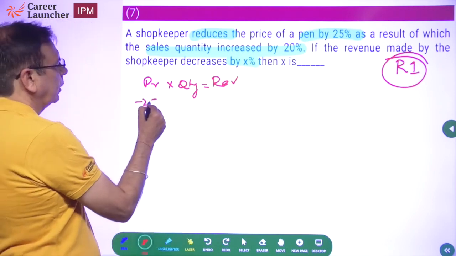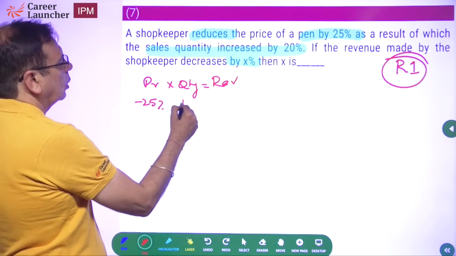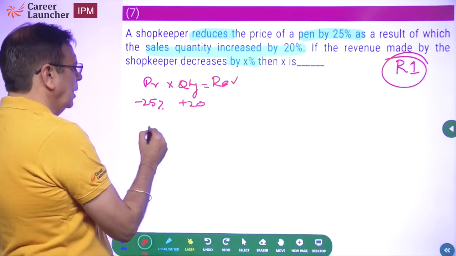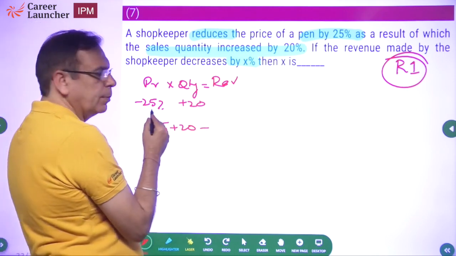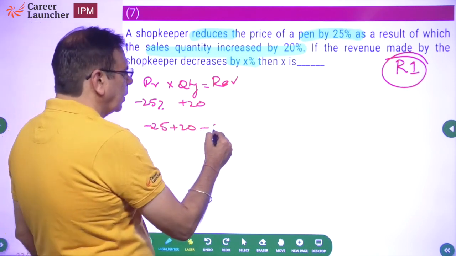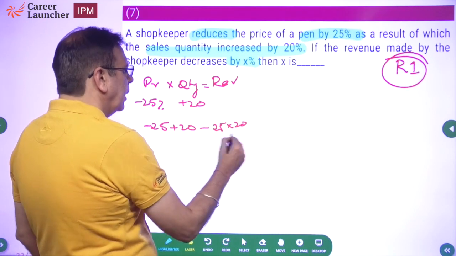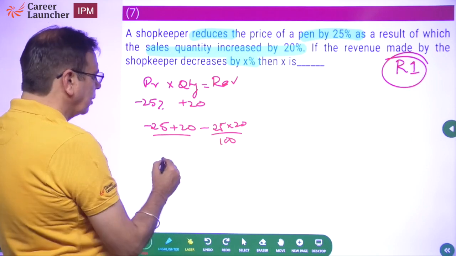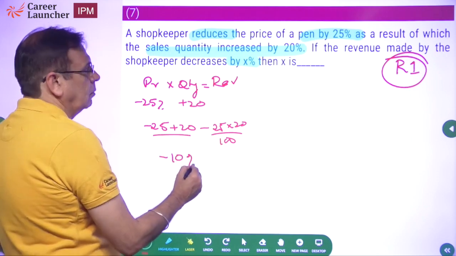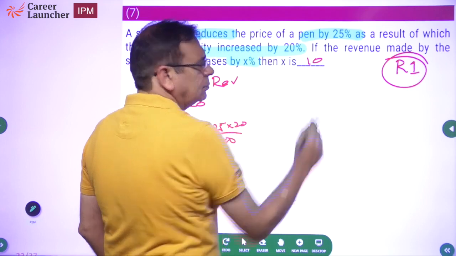Price has gone down by 25%. Quantity has gone up by 20%. What will happen here? A plus B plus AB by 100. But since A is minus 25, so minus 25 into 20 by 100. So this will be minus 5, minus 5, minus 10%. Then X is equal to 10.